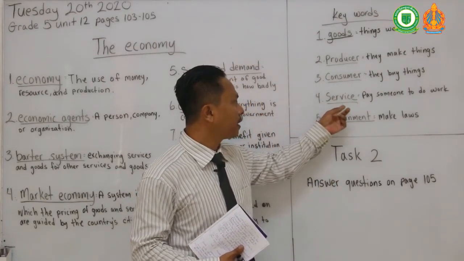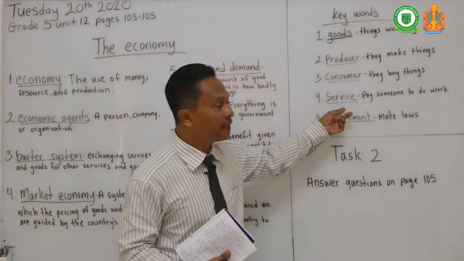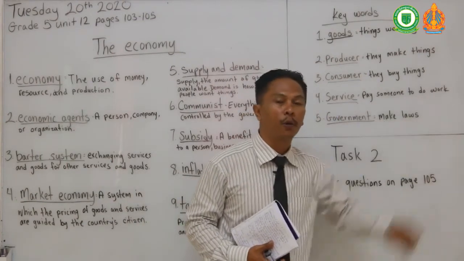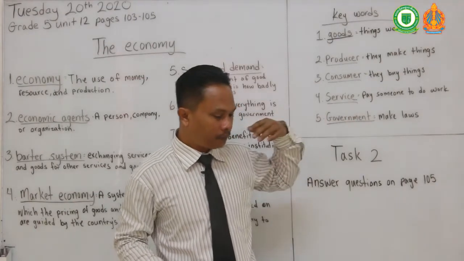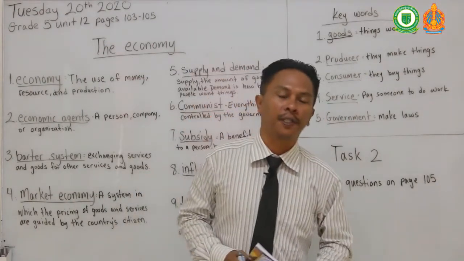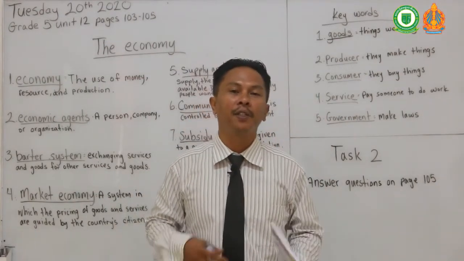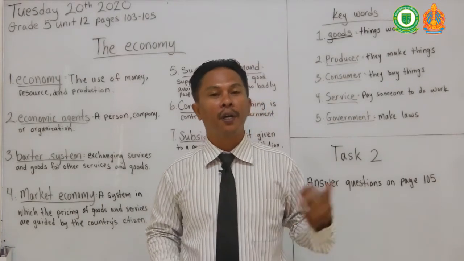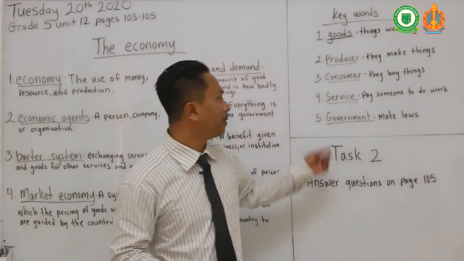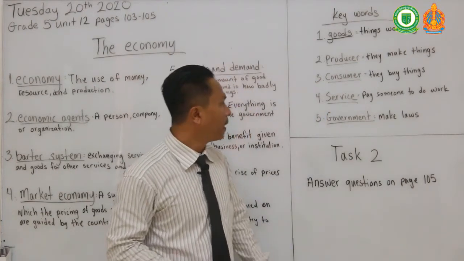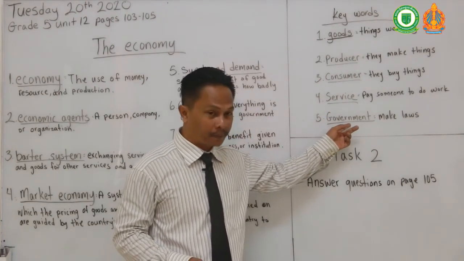Okay, number 4, service. Again, service is to pay someone to do work for you. So, for example, your house needs to be cleaned, but you don't want to do it. So you call somebody else to come over and clean your house and you pay them. Okay, so that's what service is. And number 5, government.